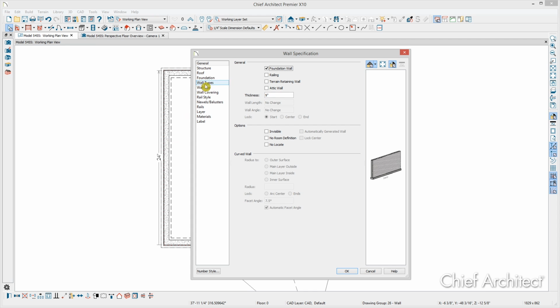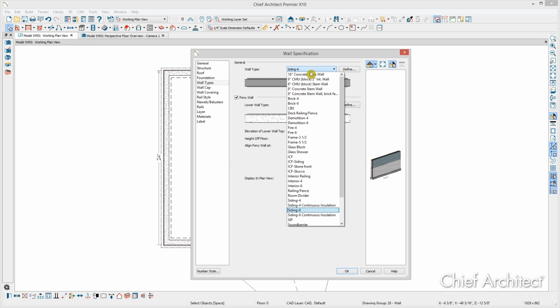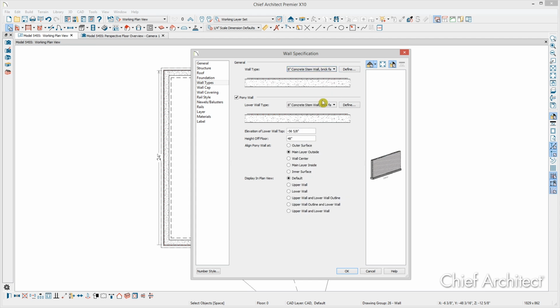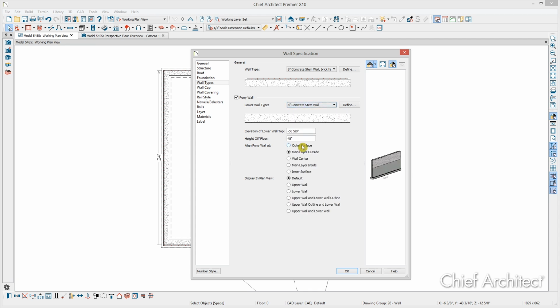We'll want to go to the Wall Types panel, and here we simply click to check Pony Wall. And we get a lower wall type in addition to the wall type above. The program has selected these, but on top, the upper part, I want it to use our 8-inch concrete wall with a brick face. And for the lower part, I don't want the brick face, so I'll choose just the plain 8-inch concrete wall. We see it here, and we can also adjust the elevation of the split between the two walls. That's right here.